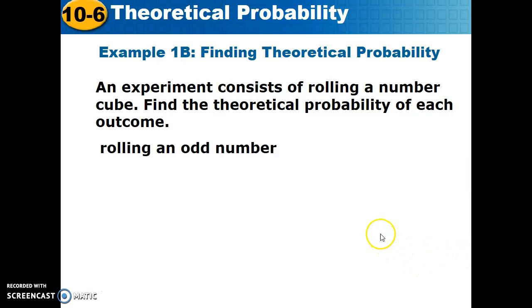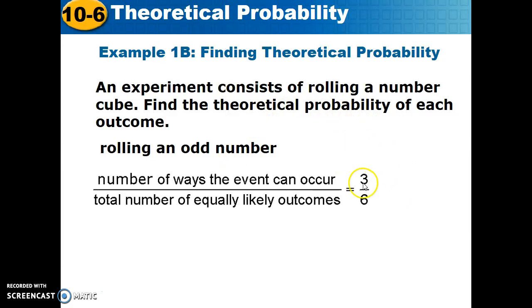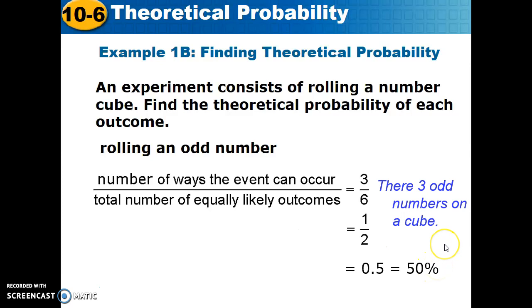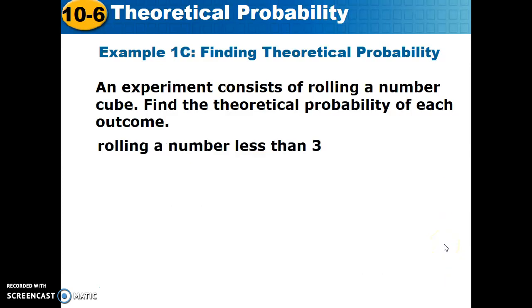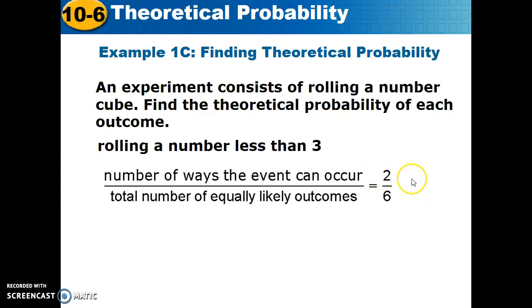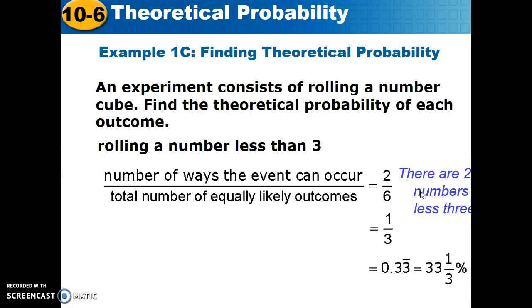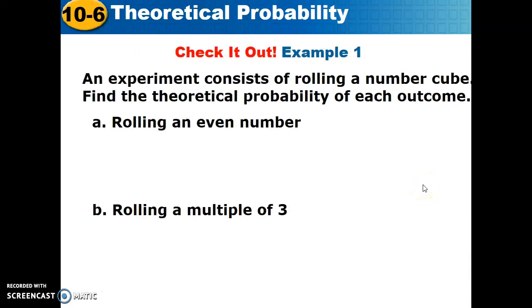The experiment consists of rolling a number cube. What's the equally likely chance, or the theoretical probability, that we roll an odd number? Well, half are odd: 1, 3, and 5. There are 3 out of 6. And that's an easy one. We know we have a 50% chance of rolling an odd. What's the theoretical probability of rolling a number less than 3? Not less than or equal to. There are two numbers, 1 and 2. So 2 out of 6, or 1 out of 3, 33.3% chance.